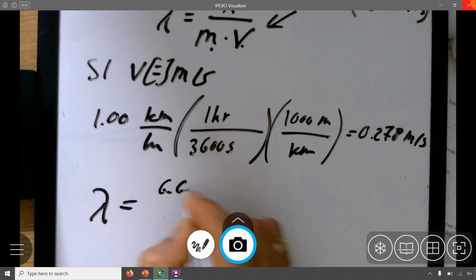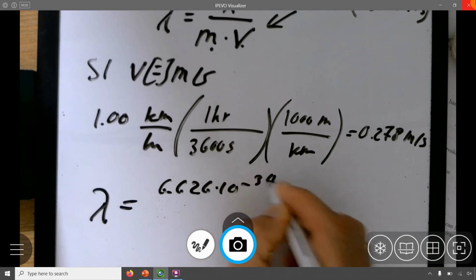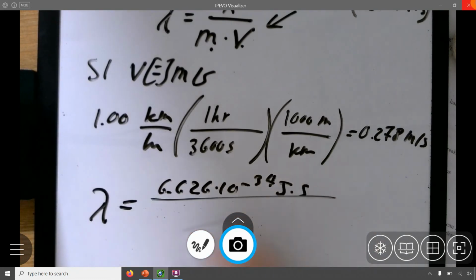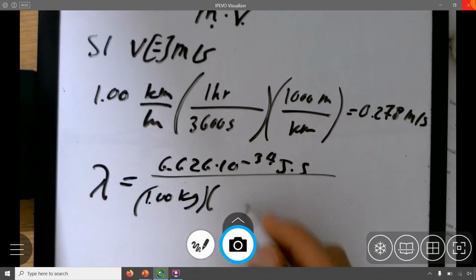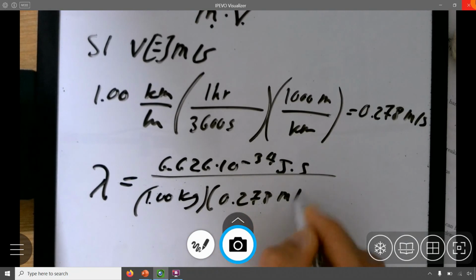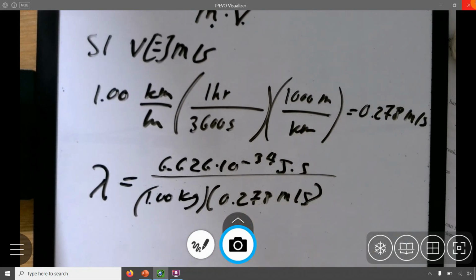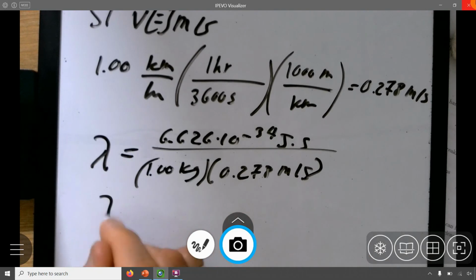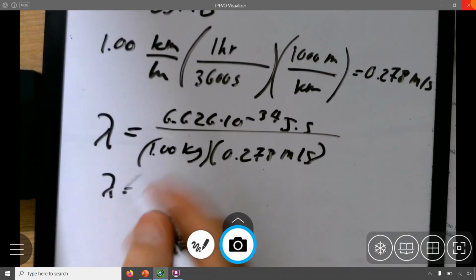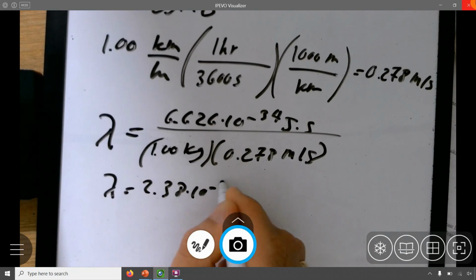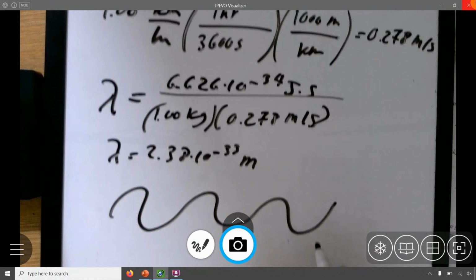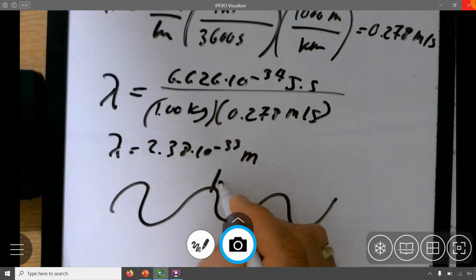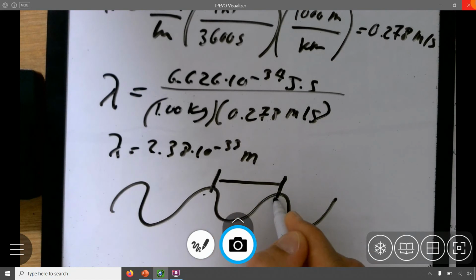So this would be 6.626 times 10 to the minus 34th joule seconds, that's h, divided by the mass, which is 1.00 kilograms, and the velocity, which is 0.278 meters per second. Everything here is in SI units, so everything is kosher. I can throw all this together, and I get that the wavelength is going to be 2.38 times 10 to the minus 33 meters, meaning that if I'm looking at the wavelength of this ginormous apple that probably doesn't exist, the distance between the peaks is something like